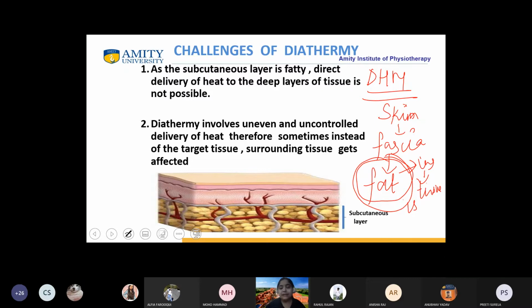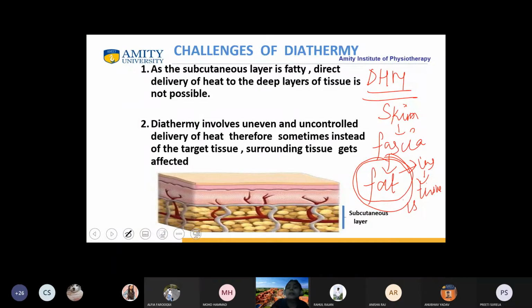You cannot see laparoscopically or ultrasonographically whether, on the part where you have placed the electrode, there is a fat layer underneath or not. Will you be able to judge that just by physical assessment? No, ma'am. You cannot. That is why this is the biggest challenge of using diathermy.